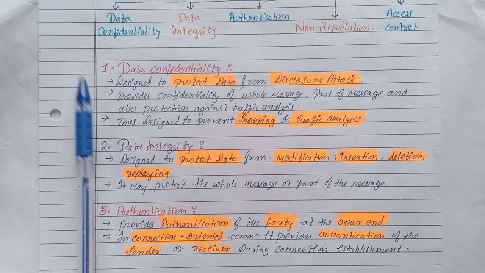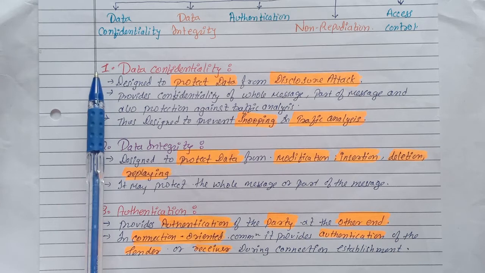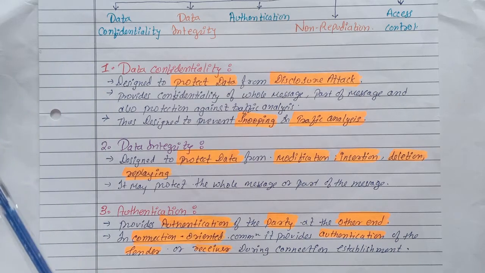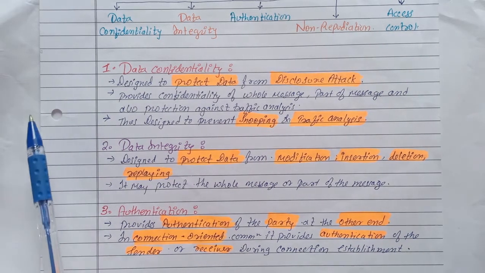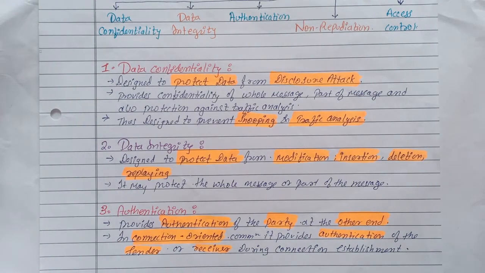So data confidentiality. Data confidentiality is designed to protect data from disclosure attack. That is, confidential data should be protected. It provides confidentiality of the whole message or part of the message and also provides protection against traffic analysis. So this is designed to prevent snooping and traffic analysis, which are the attacks on data confidentiality.